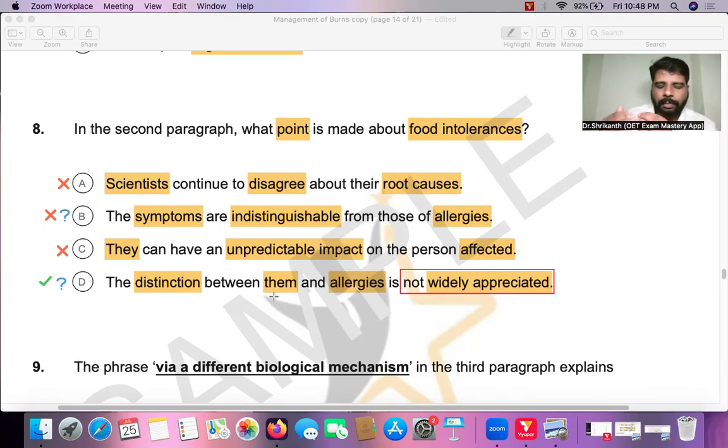Or you will become stuck between two answer options. Between those two, you have to once again go there and see which answer option you can eliminate. Don't focus on choosing the correct answer. Try to eliminate the incorrect answer options. And whichever answer option is the most difficult to eliminate, that will be the right answer.